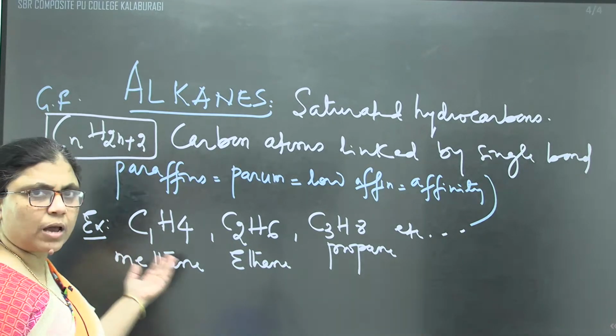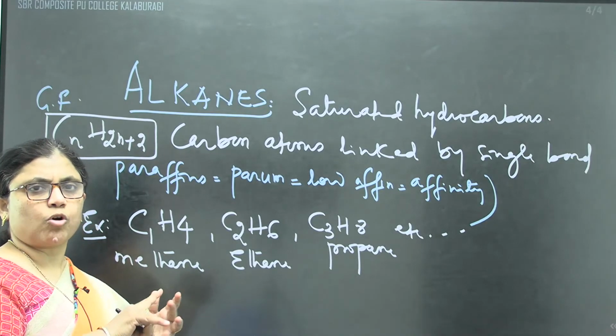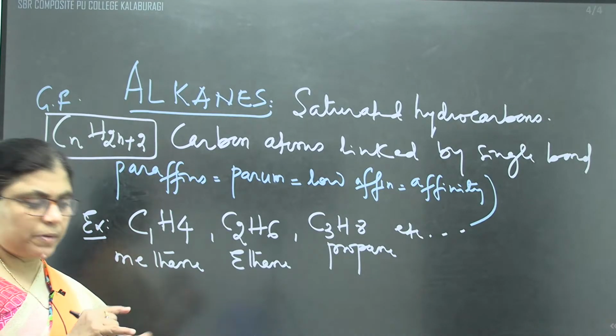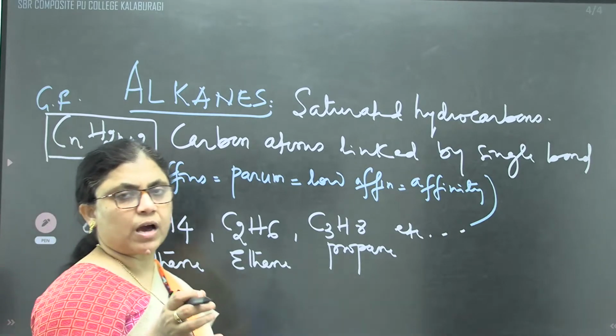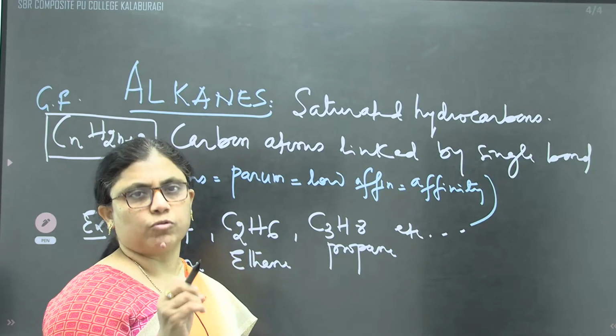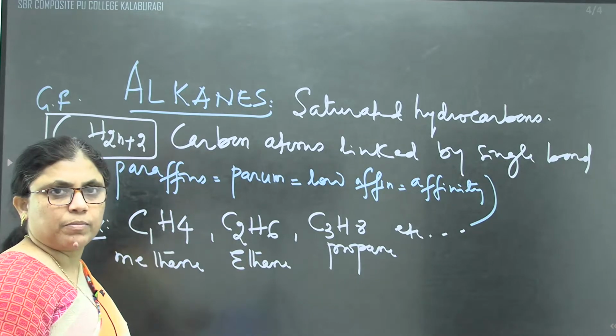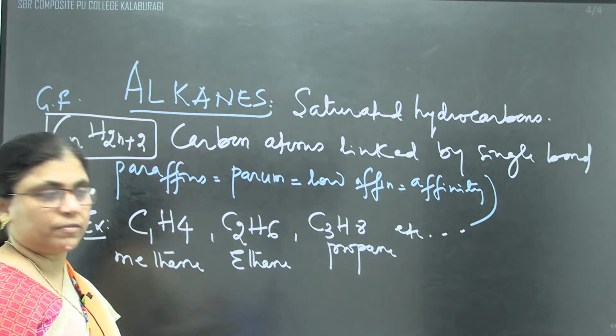Depending upon the number of carbon atoms: meth, eth, prop, but, pent, hex, hept, oct, non, and dec. Now the question arises: if they are linked by carbon-carbon single bond, how to represent them?